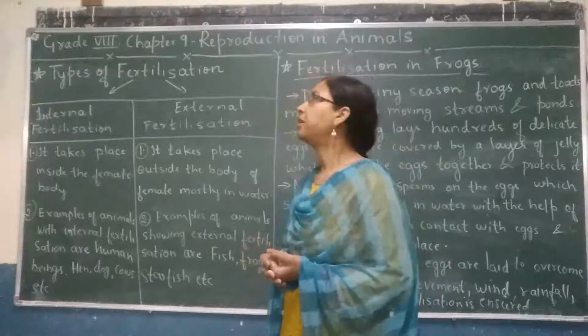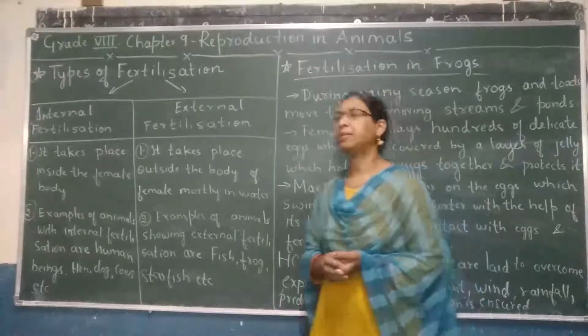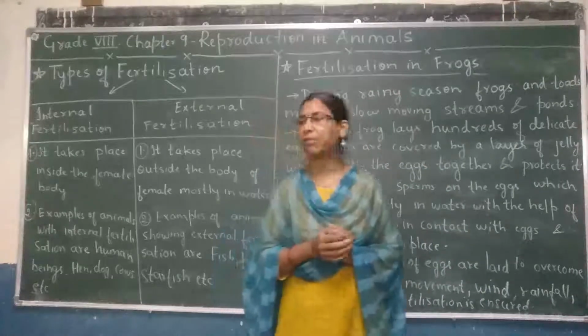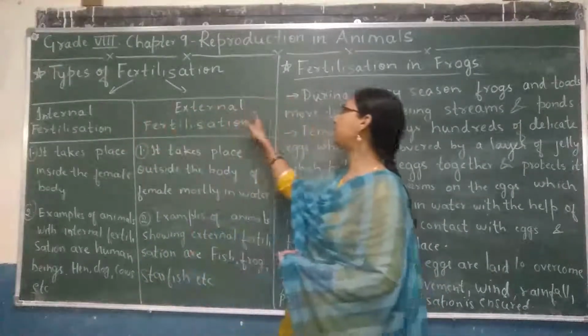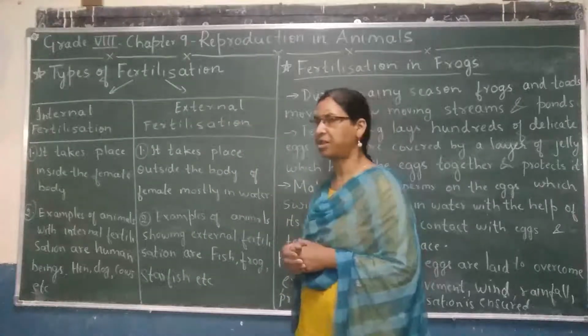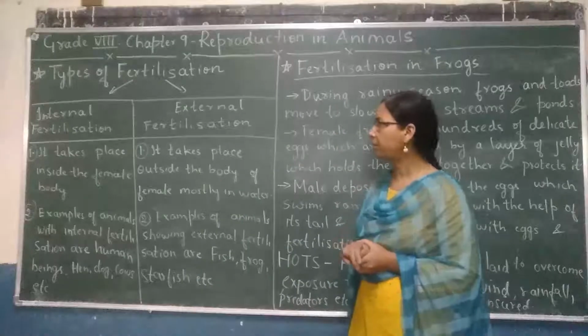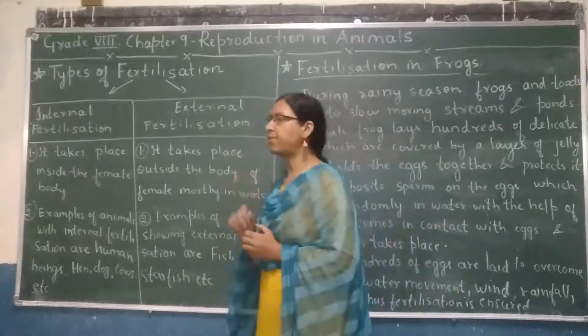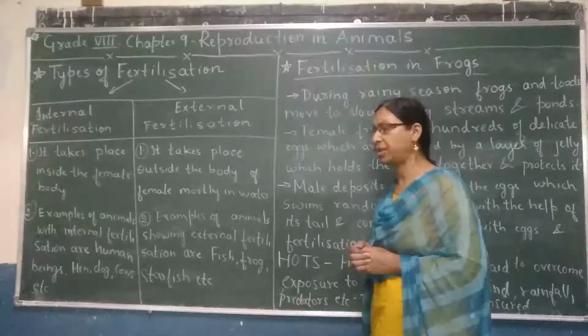Dear children, now let us learn about different types of fertilization. Mainly there are two types of fertilization. One is internal fertilization, another one is external fertilization. Once again, there are mainly two types of fertilization: internal fertilization and external fertilization.